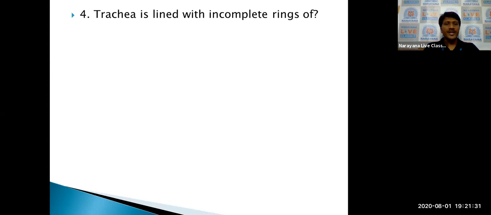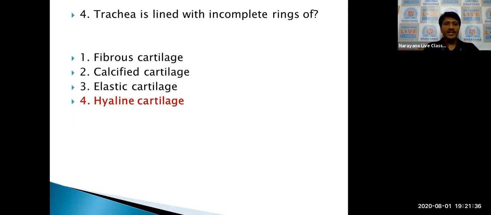The trachea is lined with incomplete rings of hyaline cartilage. How many hyaline cartilages, or C rings, are present? Nearly 16 to 20 C rings are present in the trachea. They are C in shape, and that's why they are called incomplete rings. So the trachea is lined with incomplete rings of hyaline cartilage.